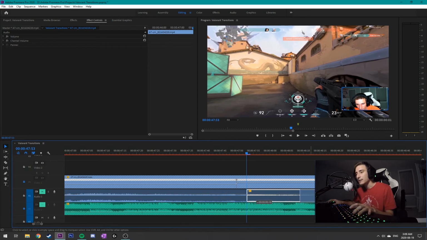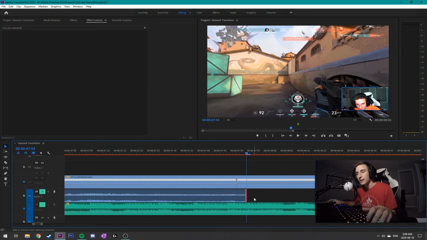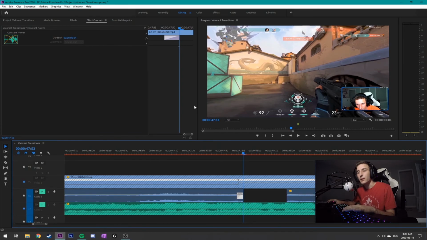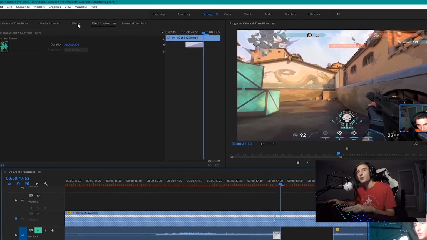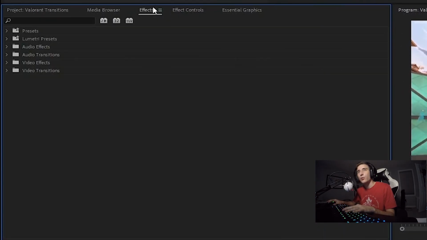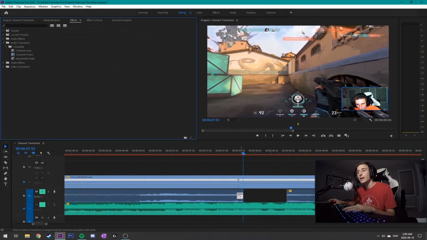I can then drag this audio piece over here, so then I can have a nice little tiny fade out. I can press Shift D on my keyboard next, and this just adds the automatic fade out effect. That's on default. If you don't have the automatic fade out effect enabled, you want to go to your effects panel or effects window, so Shift 7, and then go to audio transitions, crossfade, and then constant power. You just want to drag and drop it onto the end of your audio clip there.